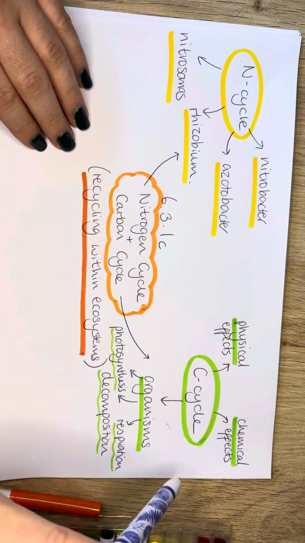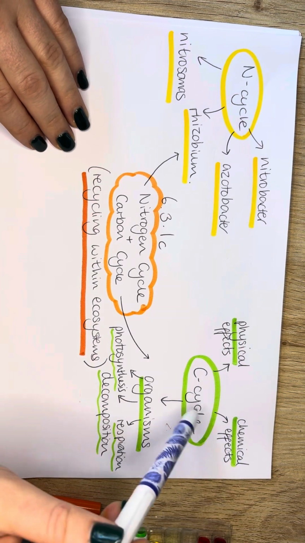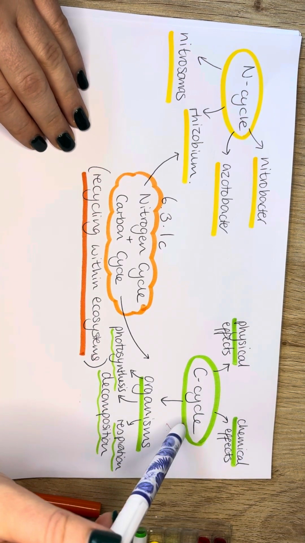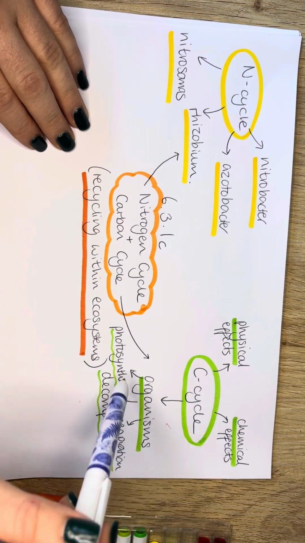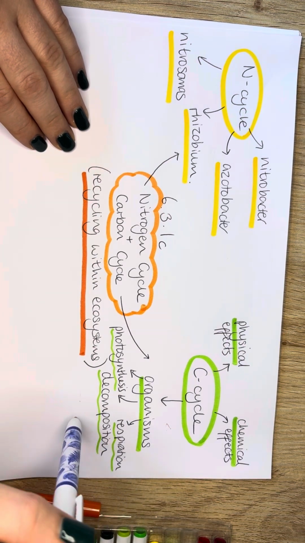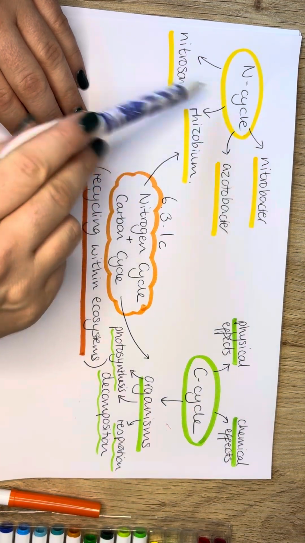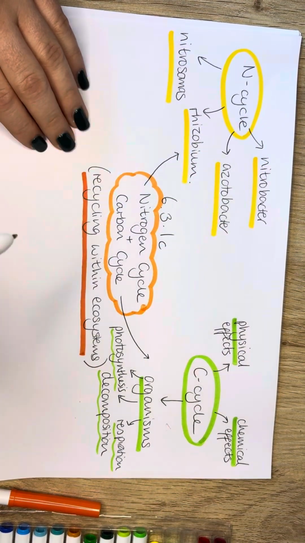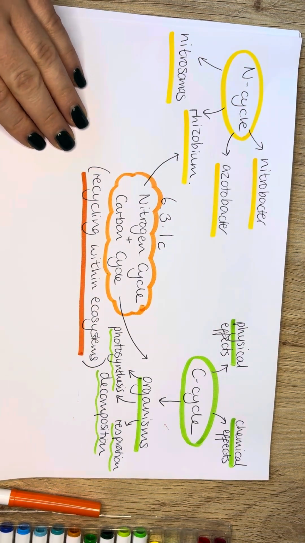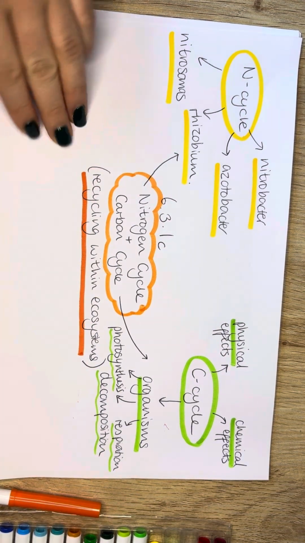This is exactly what it asks for in the spec. With regard to the carbon cycle, the organism processes are photosynthesis, respiration and decomposition, and then it wants physical and chemical effects. And for the nitrogen cycle, these are the microorganisms that you definitely need to learn, that they can ask you to recall. So on this video I'll do the carbon cycle. Let's have a look at the carbon cycle.